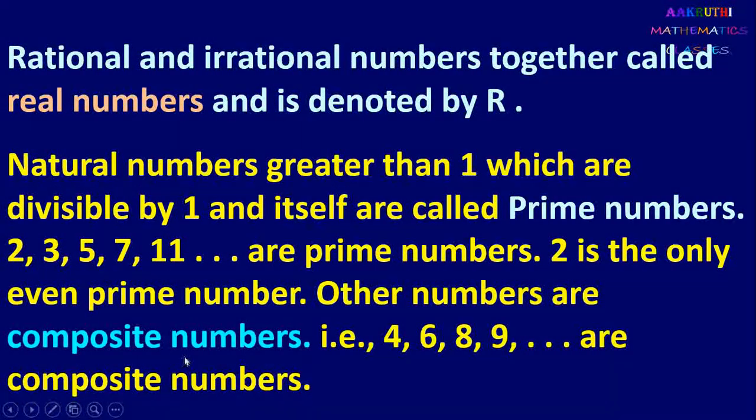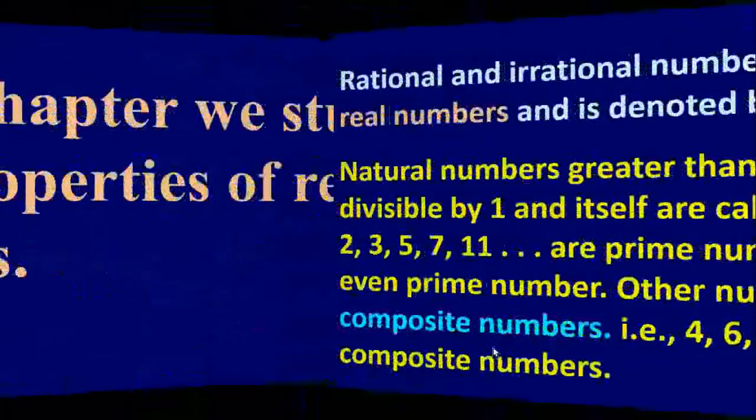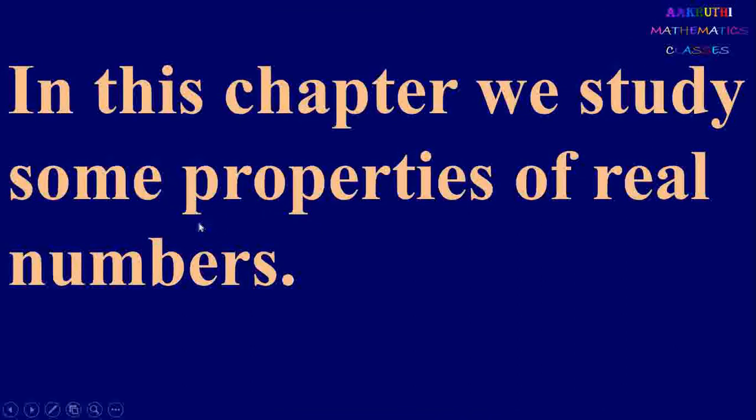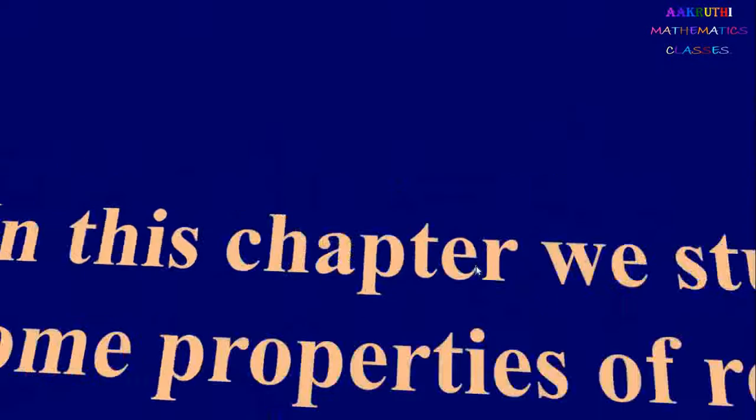Other numbers are composite numbers. Numbers which have divisors other than 1 and itself are called composite numbers. Here 4, 6, 8, 9, all these are composite numbers. In prime numbers and composite numbers, we consider only positive numbers. So 0 and 1 are neither prime nor composite numbers. In this chapter, we study some properties of real numbers.